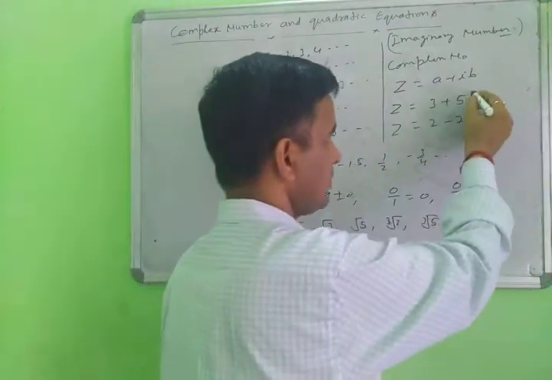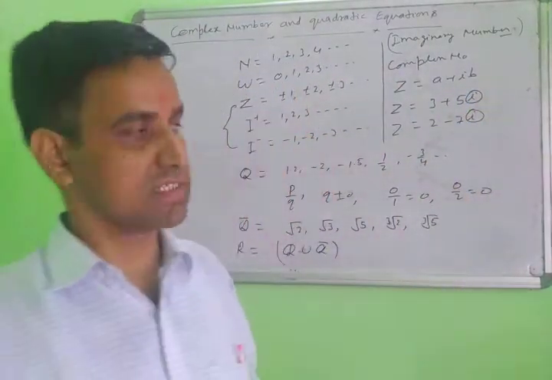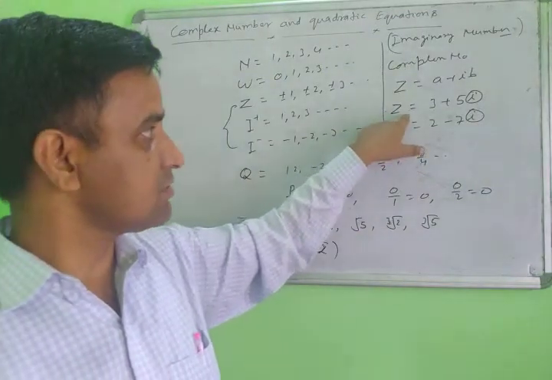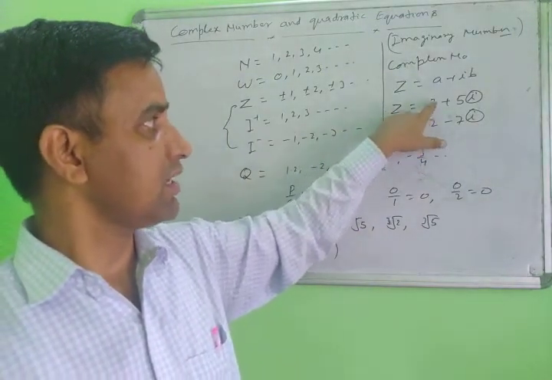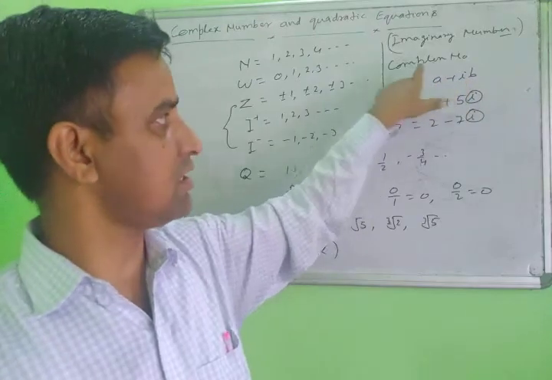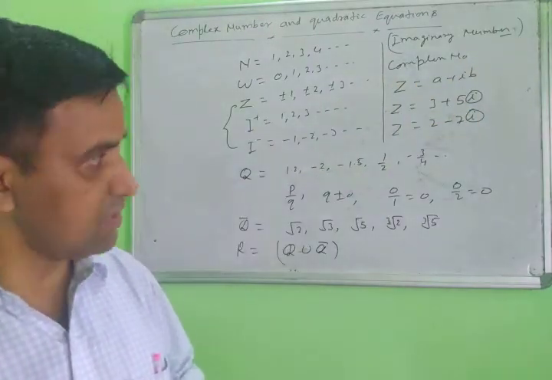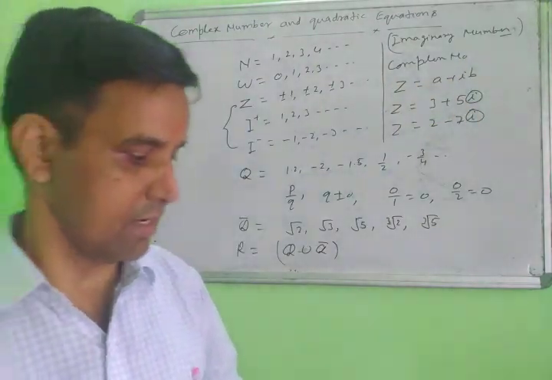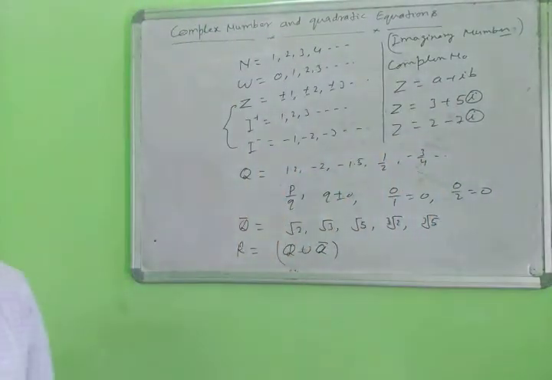What is the value of iota? I will discuss that here. But this is the general form of the complex number: A plus iota B. This is the general form of the complex number. Then we will discuss what the value of iota is. Yes, we should note this down first.